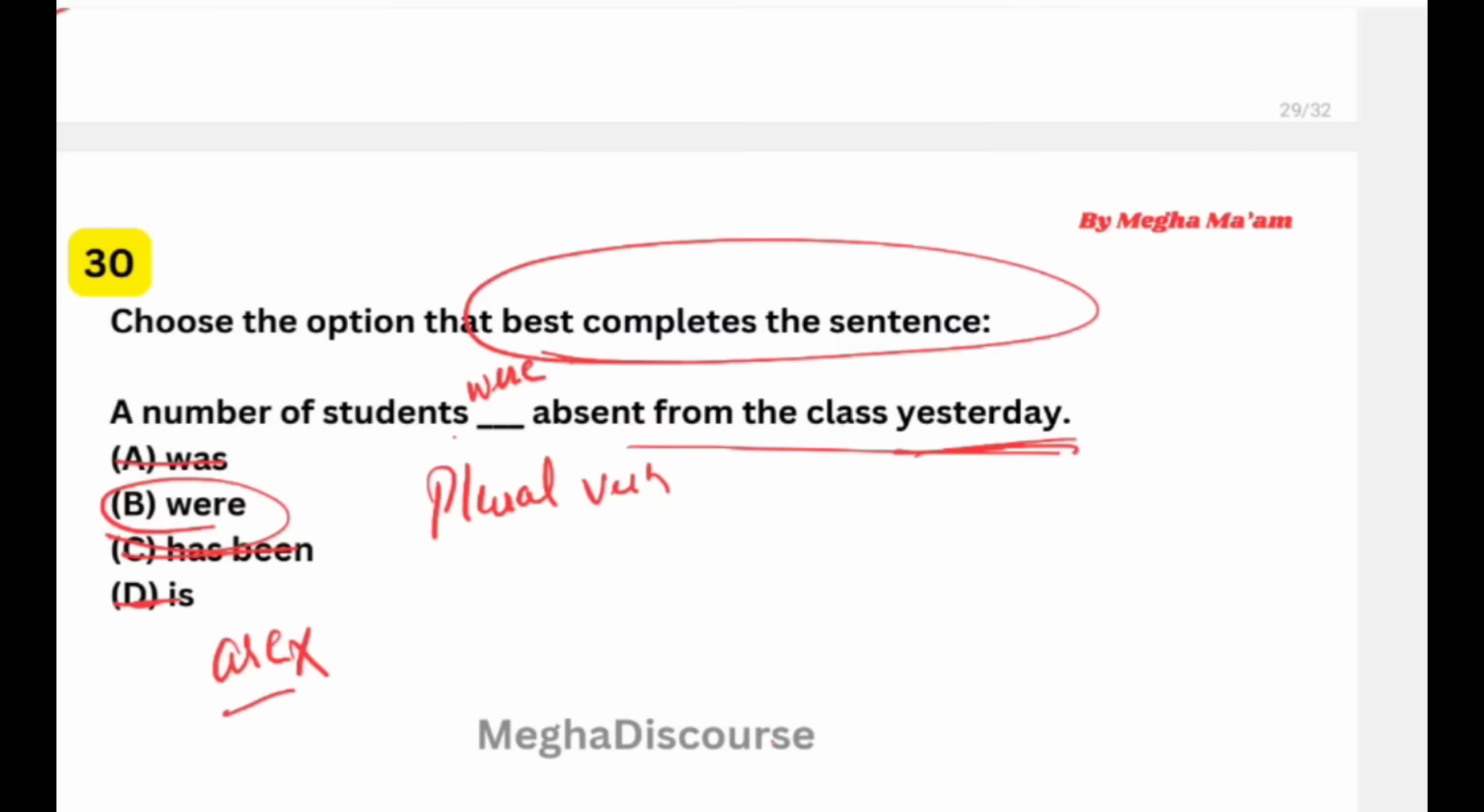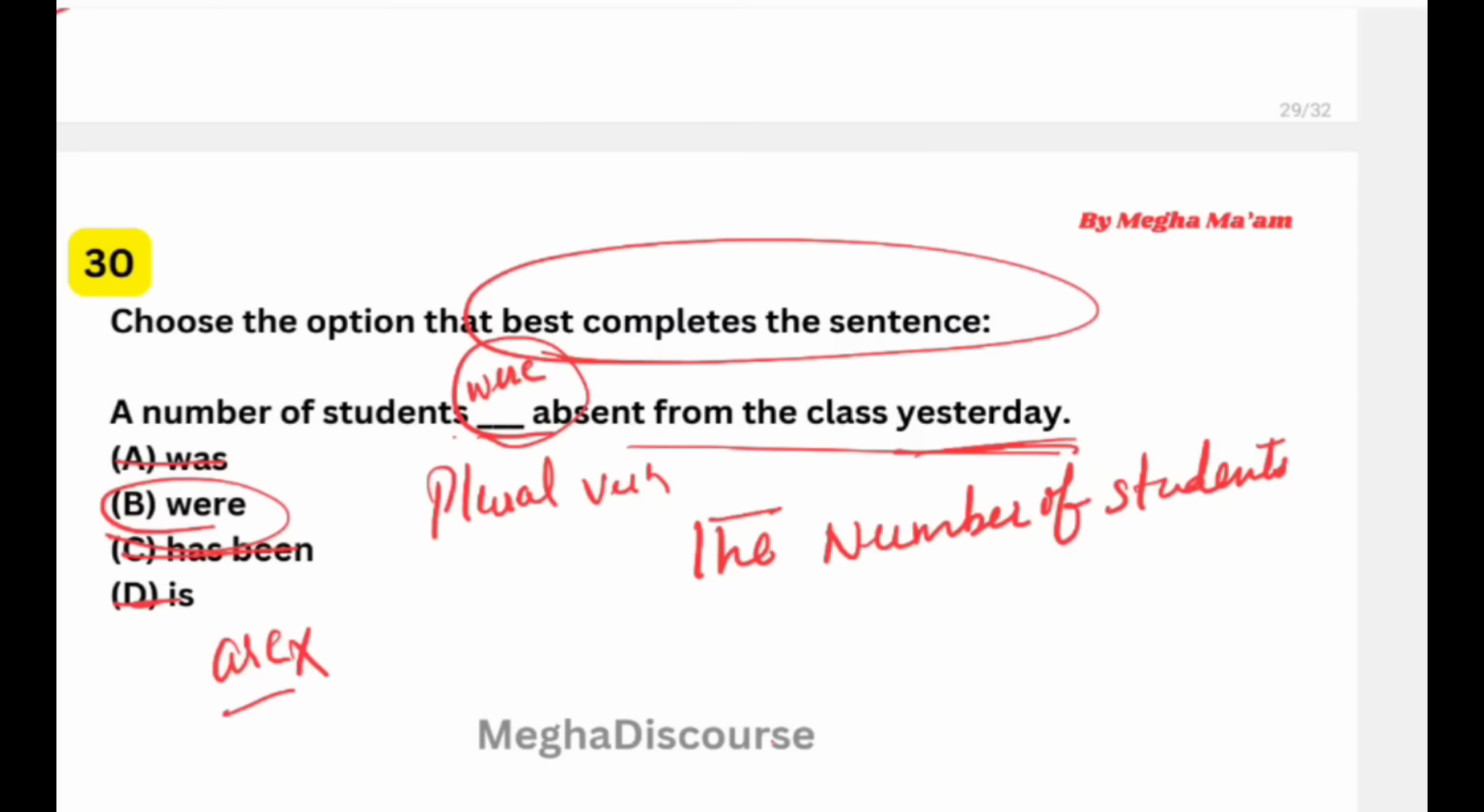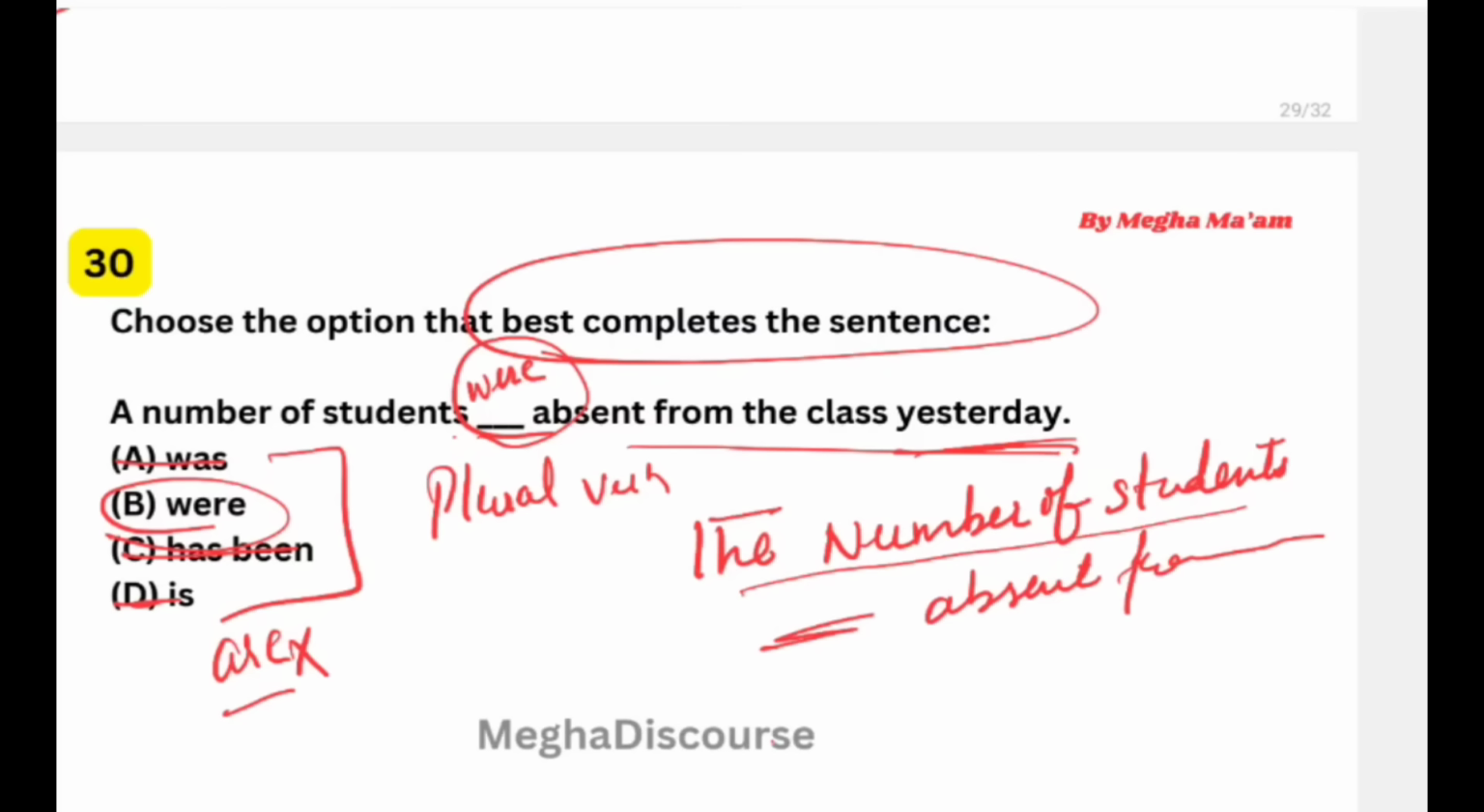But I have another rule to define. If I say "the number of students" absent from the class, what will be the answer? So the number of students always carries a singular verb, not a plural verb. So there is a difference: a number of and the number of.